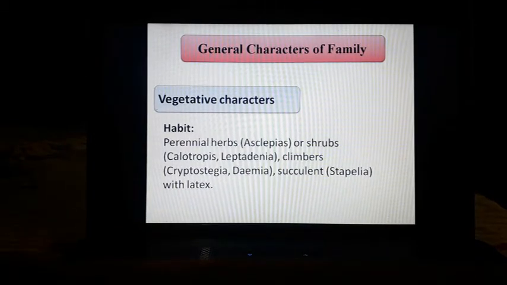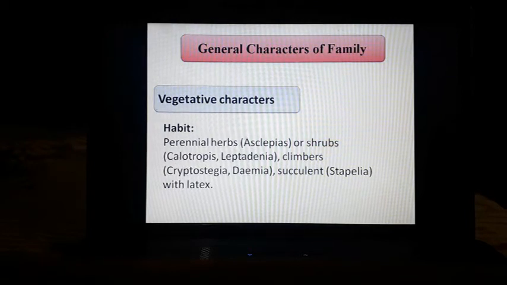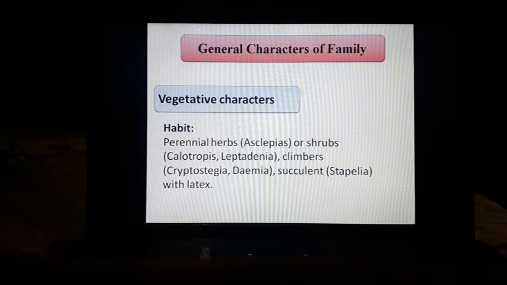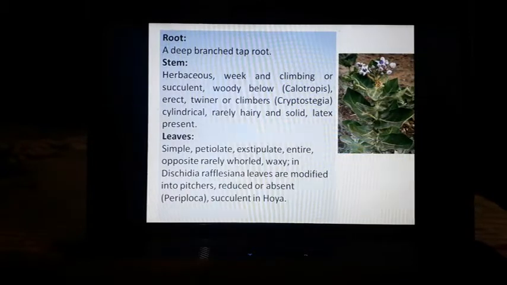Now come to the general characters of the family. First of all, we will discuss the vegetative features. Concerning the habit, the plants are perennial herbs or shrubs. As in Calotropis, we see that it is a shrub which is herbaceous above the ground, and near the ground it is woody. Climbers are found in Cryptostegia and Daemia. Succulent stem is found in the case of Stapelia, with latex.